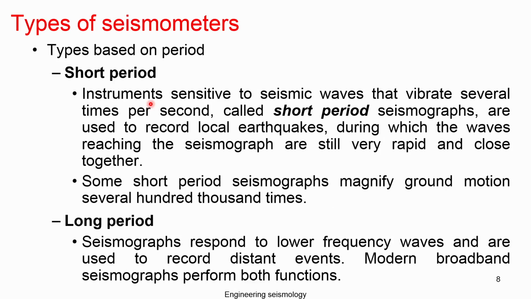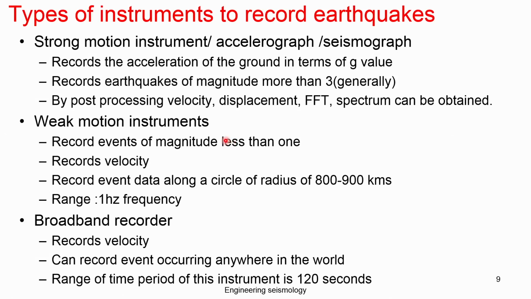So, the other sensor is the long period sensor. Long period sensors basically respond to lower frequency waves and are used to record distant events. Most of the modern broadband seismograms perform both short as well as long period operation. So, based on the type of data it records, we can also classify the instrument.